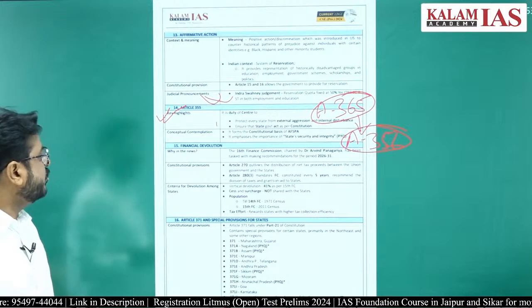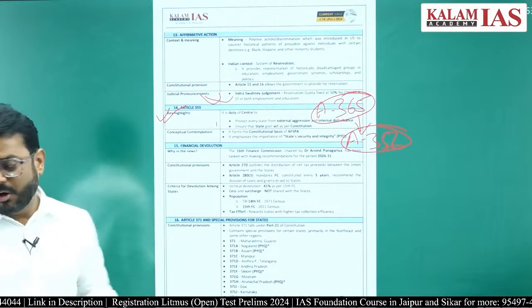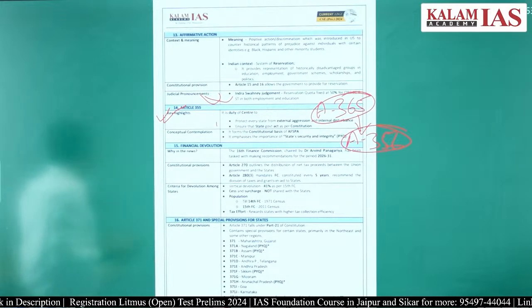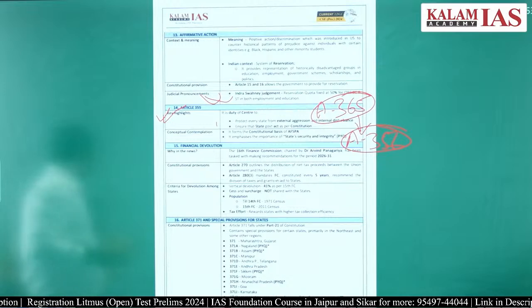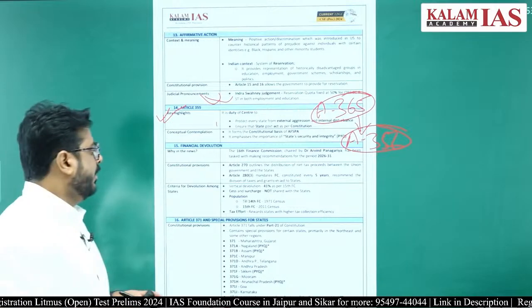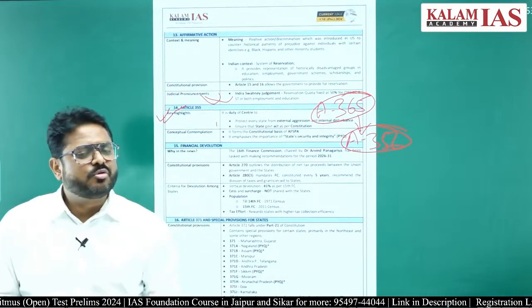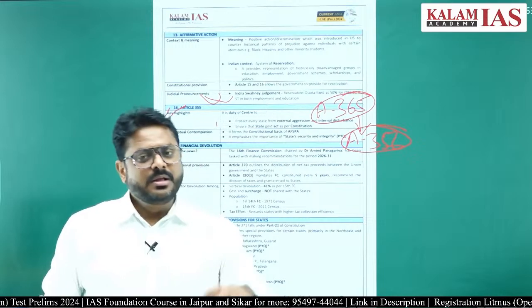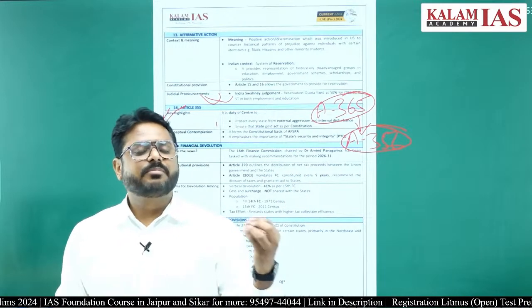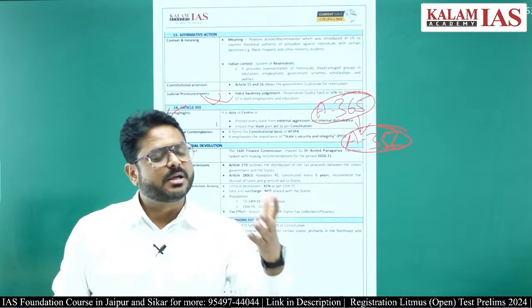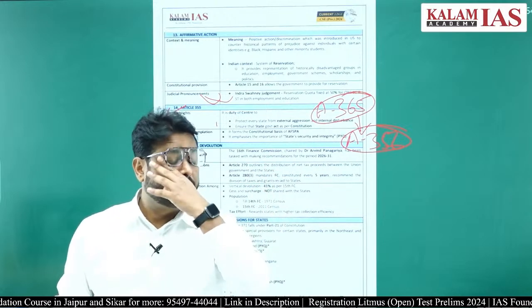Next thing which was in the news was financial devolution. All of you know that on the basis of the recommendation of the Finance Commission of India, the Finance Commission is formed under Article 280 of the Constitution of India.